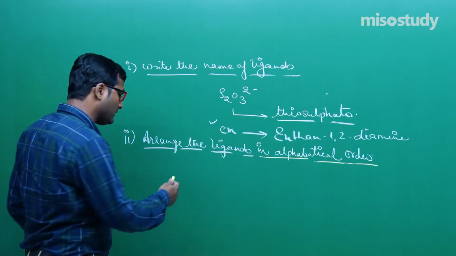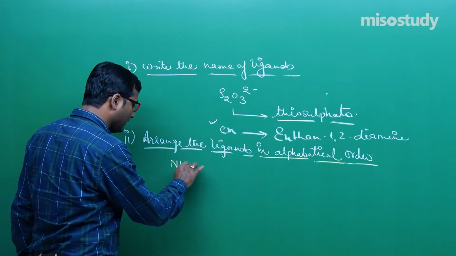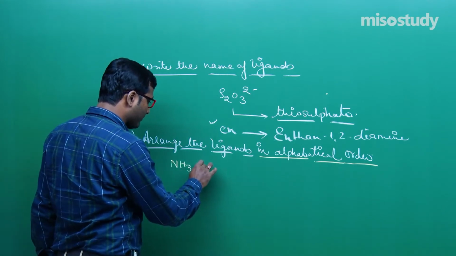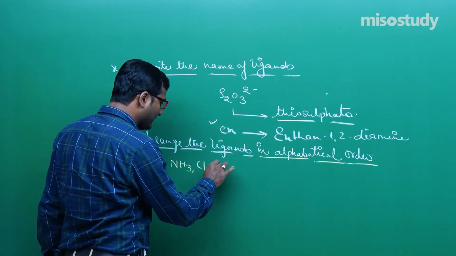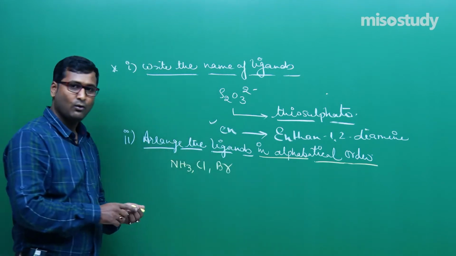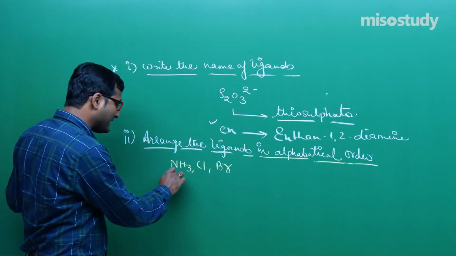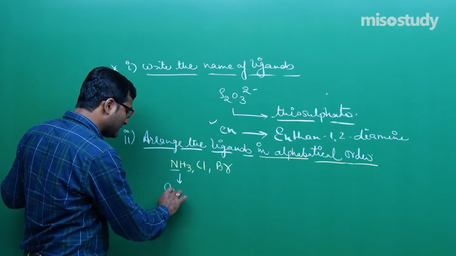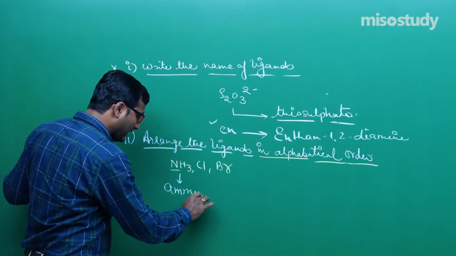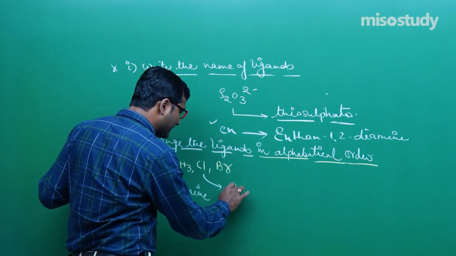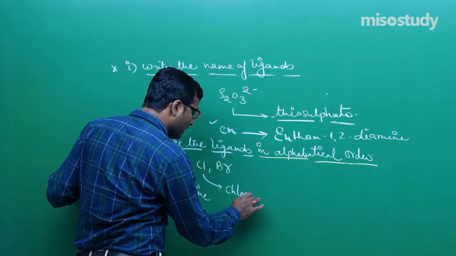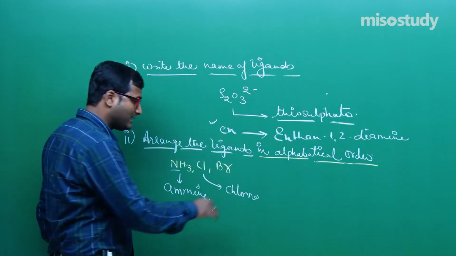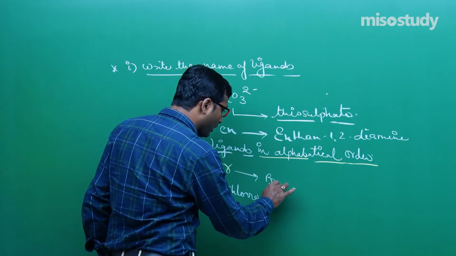What does it mean? If I write here NH3, Cl, and Br, which will come first? NH3 is amine, Cl is chloro or chlorido, and Br is bromo or bromido.